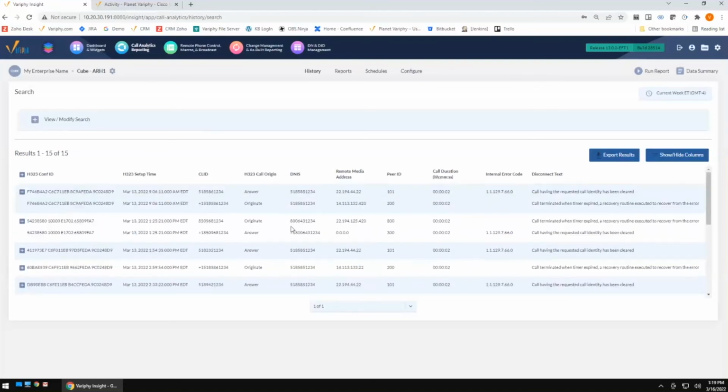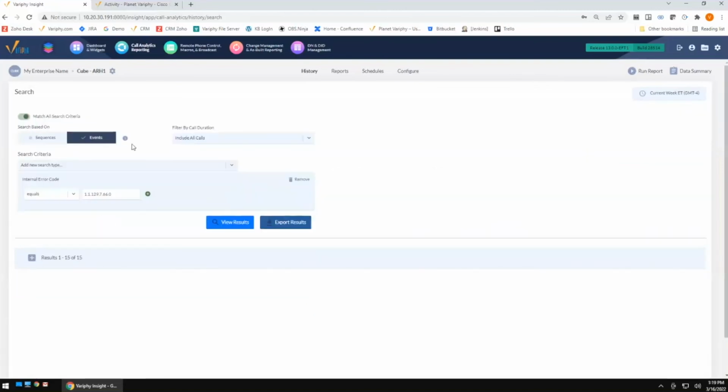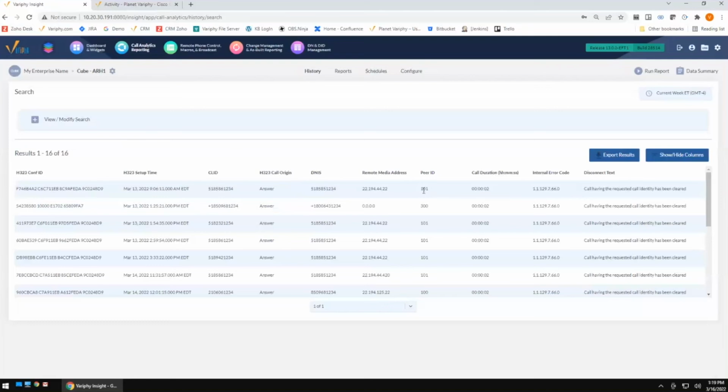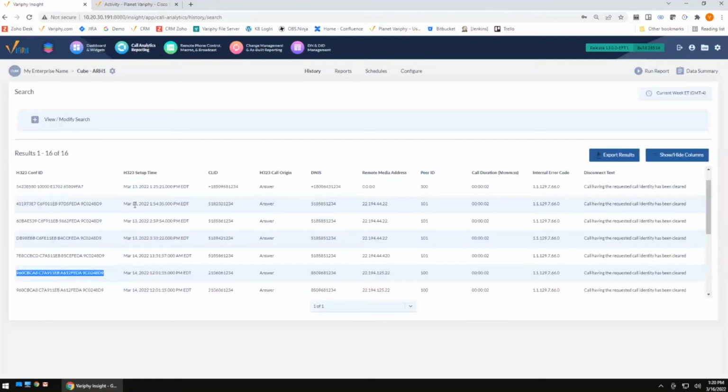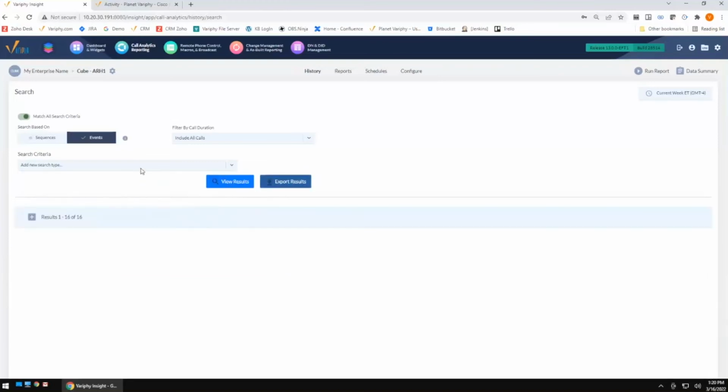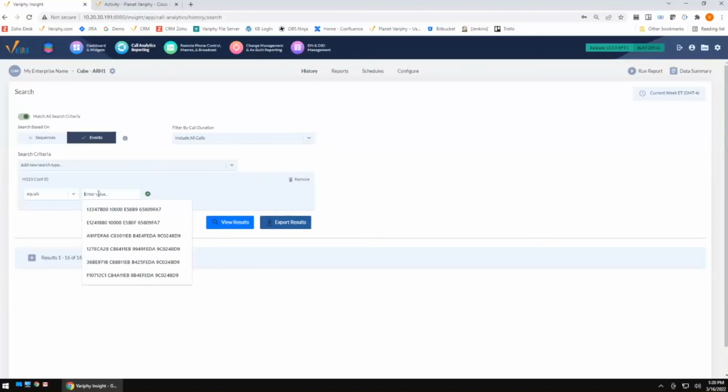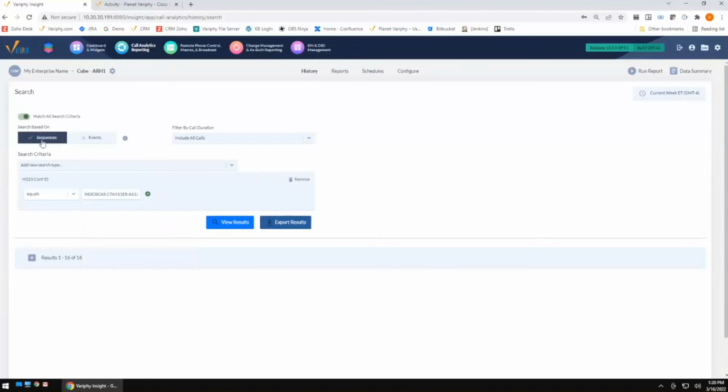So now if I go ahead and change that to event-based, now we have our 16 calls. And if I just pop through here, right there, I can easily see these two events are the same. So this error message actually took place on both, multiple times throughout this call. And if I wanted to dig further into that, I could easily query this conference ID and show you those events. I'm going to go back to sequencing.